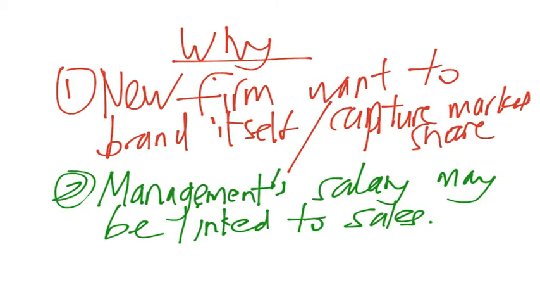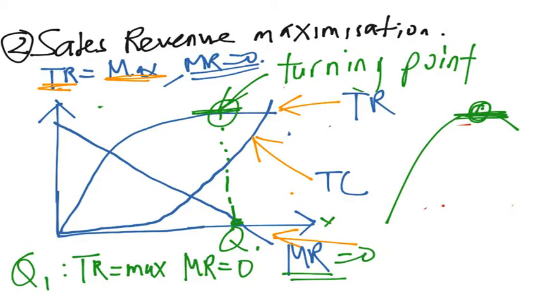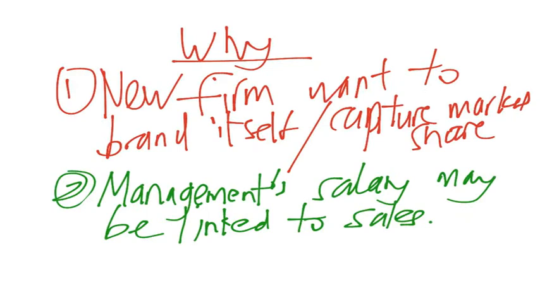Okay, so now we continue. So you understand this part. Just to summarize, sales revenue maximization is when the total revenue is at its maximum, or when the marginal revenue is equal to 0. So why might a firm actually sacrifice its profit and focus on sales revenue maximization?